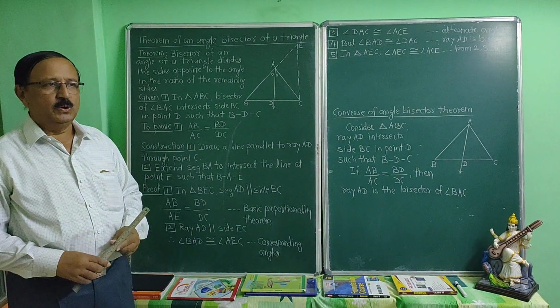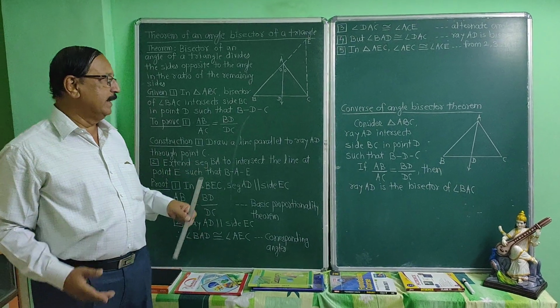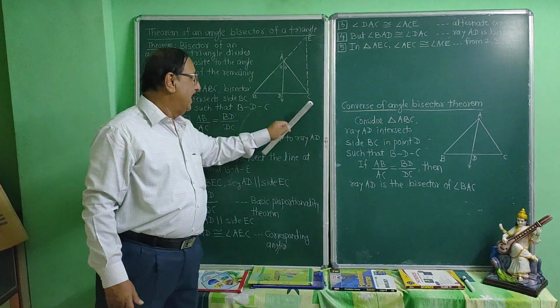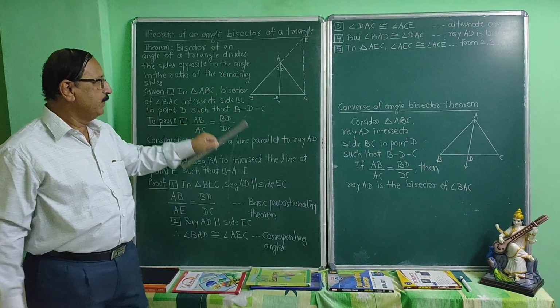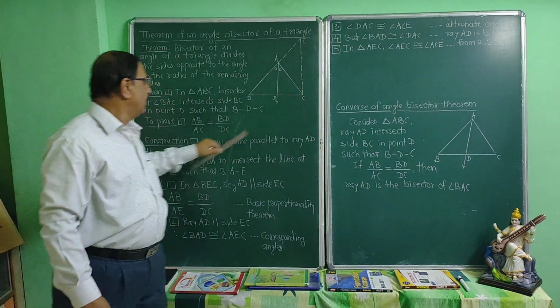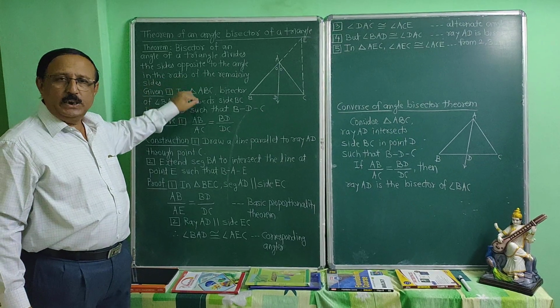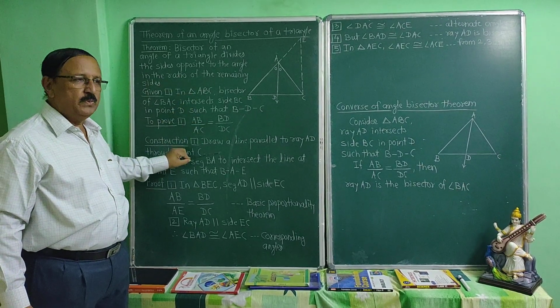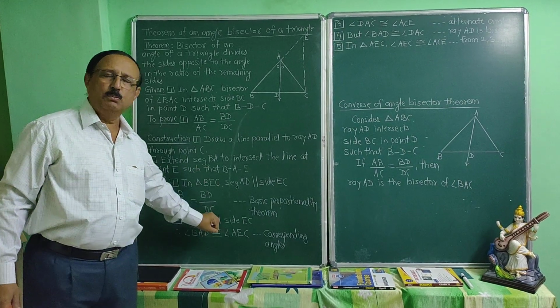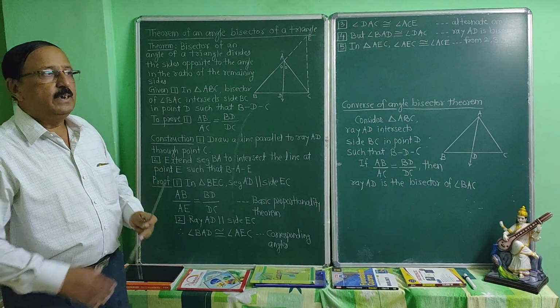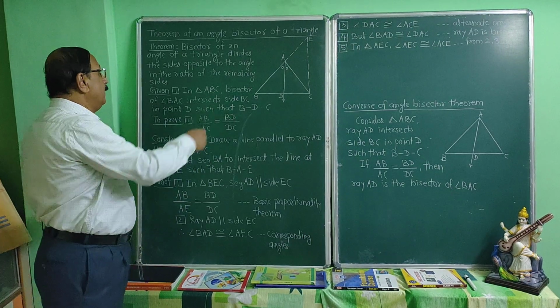You know that you have to draw a figure. Here is the figure as per the information given in the theorem. This is the figure. Then given, to prove, if there is any construction, then construction, and then proof. This is the procedure. Then what is given in the figure?